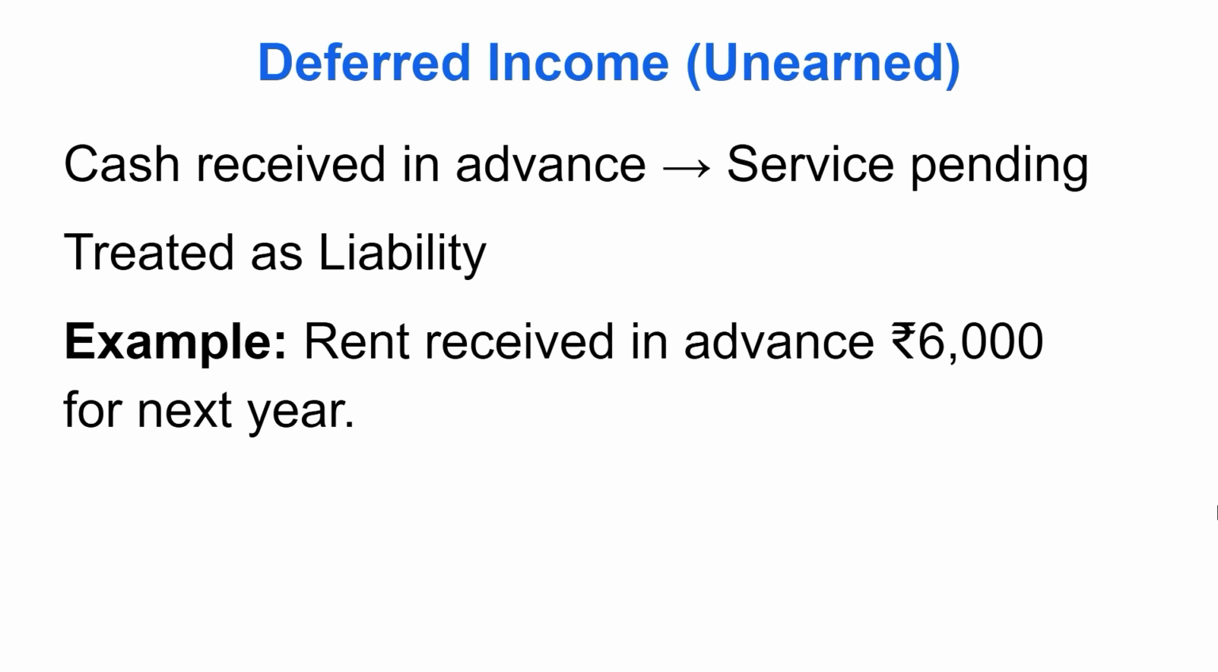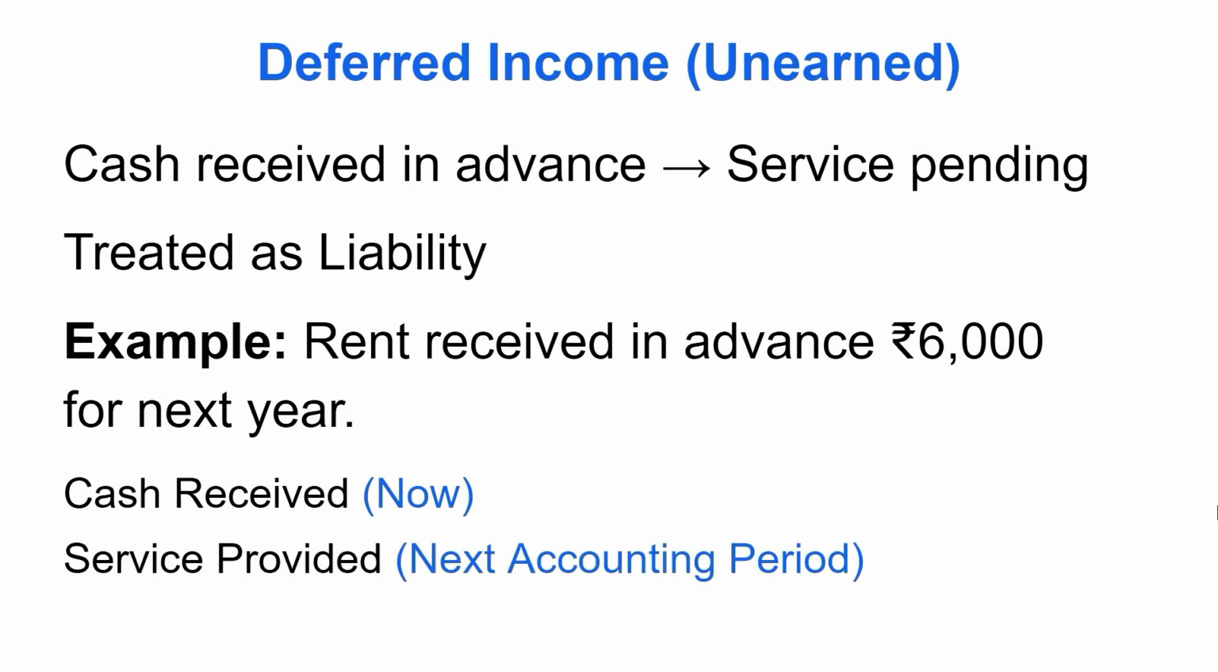Example: rent received in advance of rupees 6,000 for next year. Cash received, that is now, and the service we will be providing next accounting period. Let's see how we'll pass the journal entries.